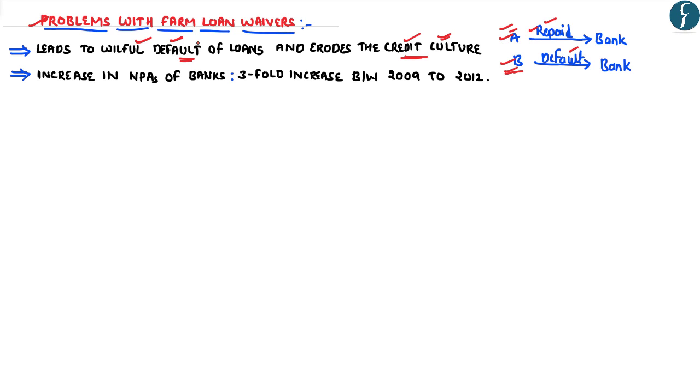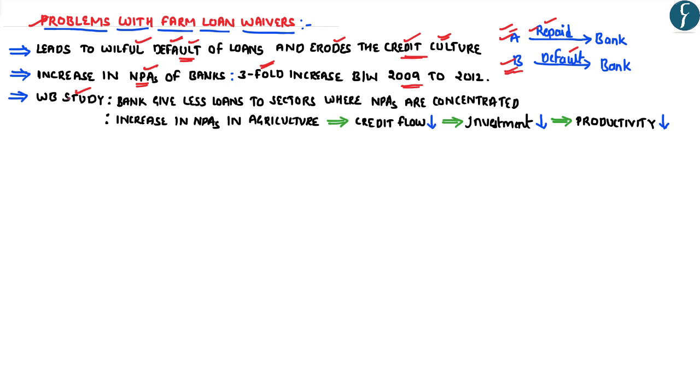Hence, because of the willful default as well as the erosion of credit culture in the economy, there would be an increase in the non-performing assets of the banks. And this increase in the non-performing assets was seen between 2009 to 2012, wherein the NPAs of the banks increased by almost 3 times.